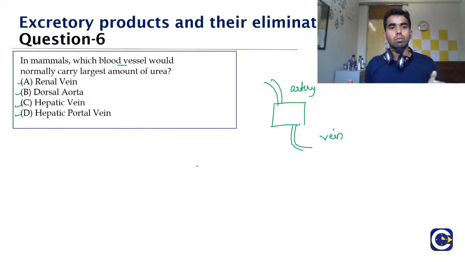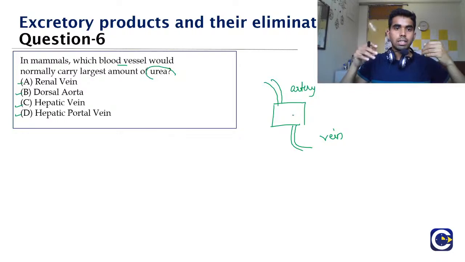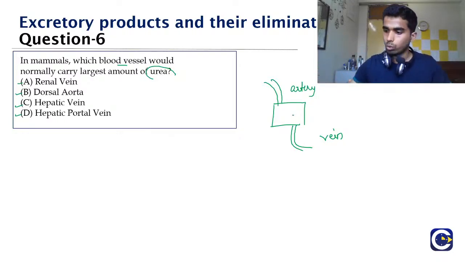So tell me, which is the organ that is actually producing the urea, because the organ will produce the urea and dump it into the vessel which is taking the blood away from it. So the organ that is producing the urea is the liver, and the vessel that is going away from the liver would be the hepatic vein.